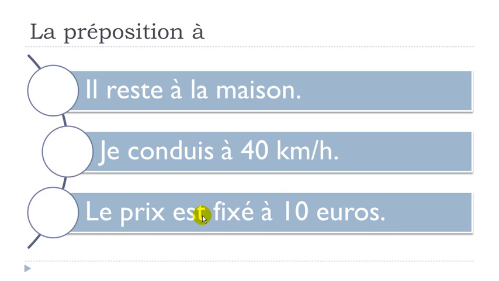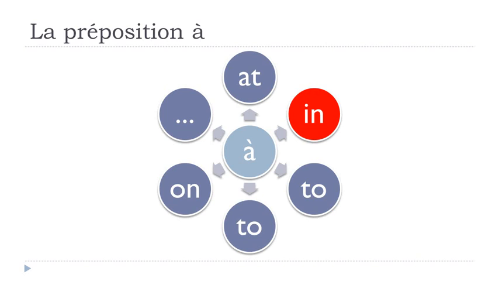Okay, so in that case, it would be translated by this at, but here we would use this à in French. So, il reste à la maison. Je conduis à 40 km/h. Le prix est fixé à 10 euros. If you want to express this at concept for these situations, then you will have to use this preposition à. Okay, so let's see now the second category, and it will be this in concept.